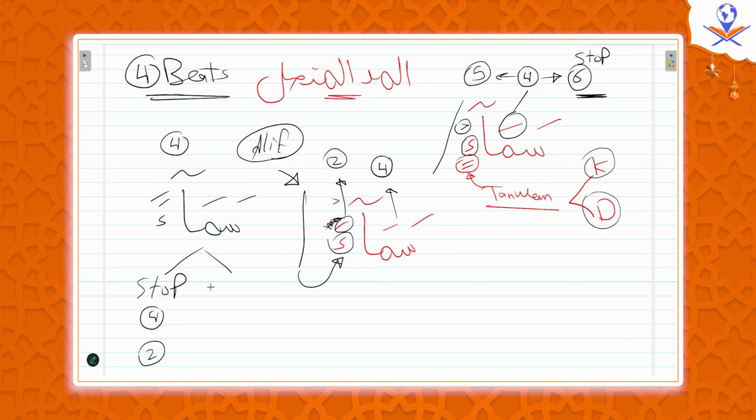Sama'a. But if we join, if we make wasl, 4 beats, and we apply tanween, we never cancel the tanween. So in the beginning we were canceling tanween and adding substitution mad. We call it substitution mad of tanween, which is سماء. So we cancel the tanween and we put substitution mad for 2 beats, which is this alif, which comes after the hamza. But for this one, we apply the tanween, 4 beats. But this is only if it's tanween with fatha. Get my point? I don't want to confuse you. No need for this.